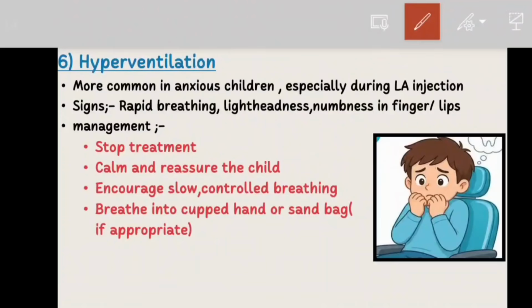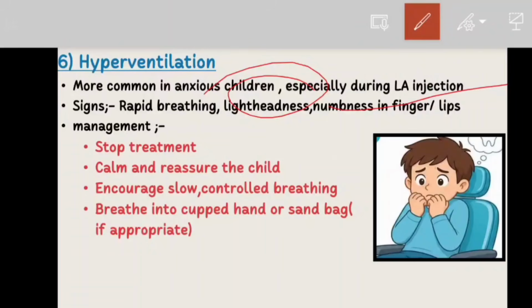So is this asthma? Not always, it can be hyperventilation. So what is hyperventilation? Hyperventilation means breathing much faster and deeper than normal. It is more common in anxious children, especially during the local anesthetic injection. For example, imagine a 7-year-old child is extremely scared after seeing the syringe. Before the injection is even given, the child starts breathing rapidly and feels dizzy. This is a typical example of hyperventilation.